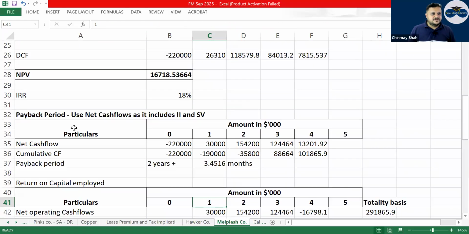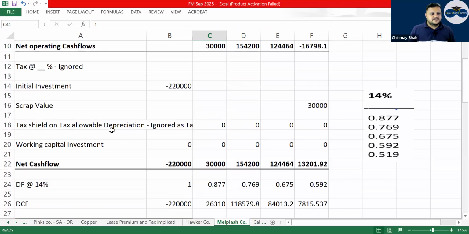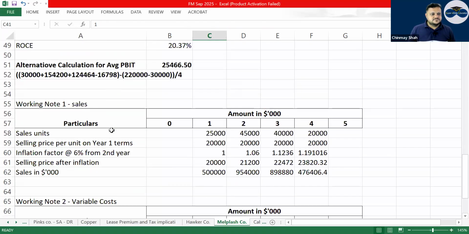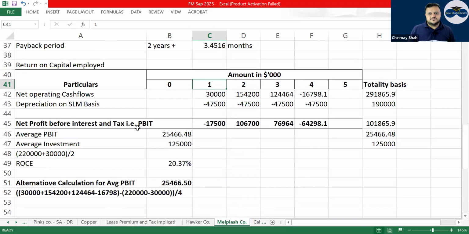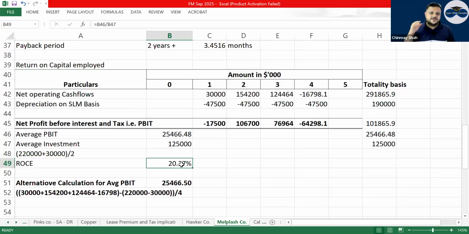Taking the net operating cash flow, we have done the payback period. Here is the average PBIT calculation. Net operating cash flow, depreciation on SLM basis deducted. I got ROC 20.37%. That is the only answer. Same answer we get by my method or any method that you do.